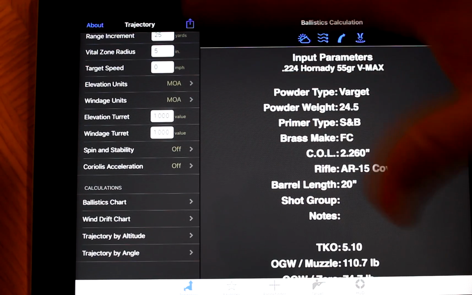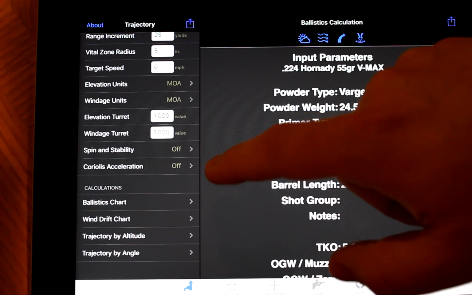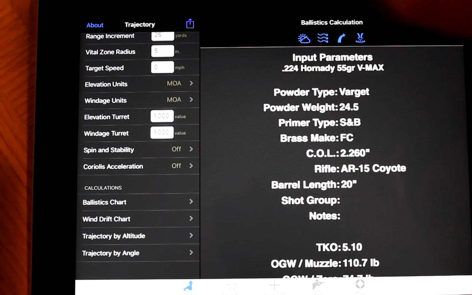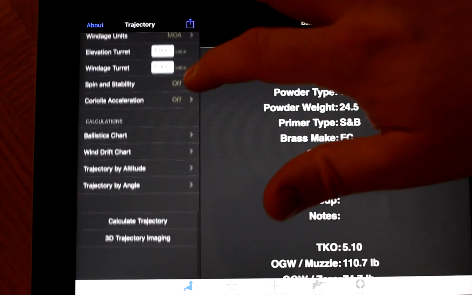I don't mess with them. That's what they are. Spin and stability, you can leave that off. Coriolis, you can leave that off too, unless you want to get into some advanced, super long range and know exactly what you're doing, then you can start adjusting that stuff. So now all your data is entered.